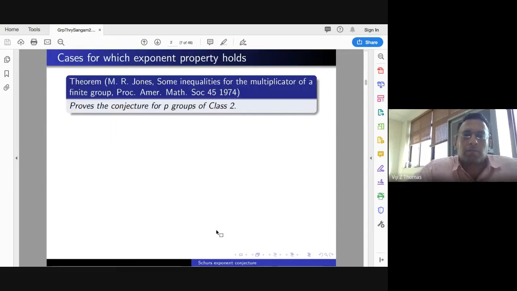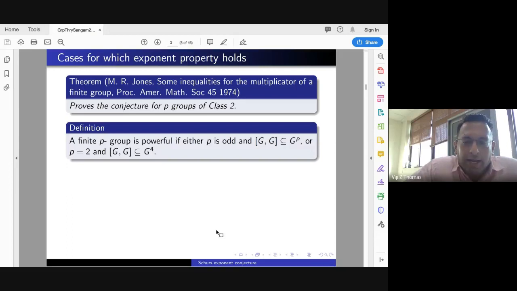Okay. So the problem goes back to at least since 74. The latest one I could find was that M. R. Jones had proved the conjecture for p-groups of class 2.